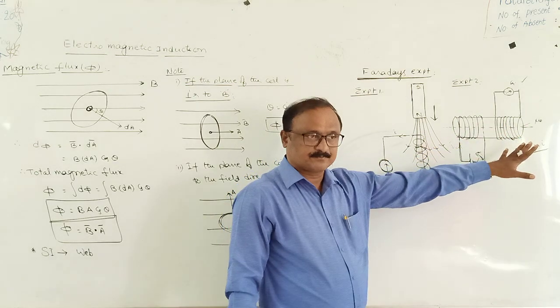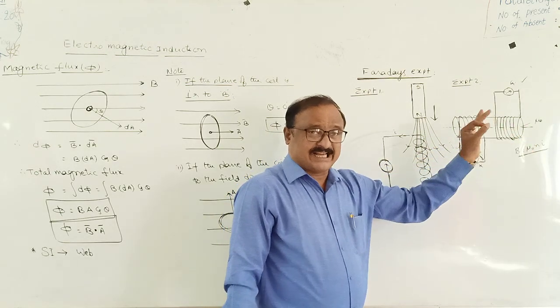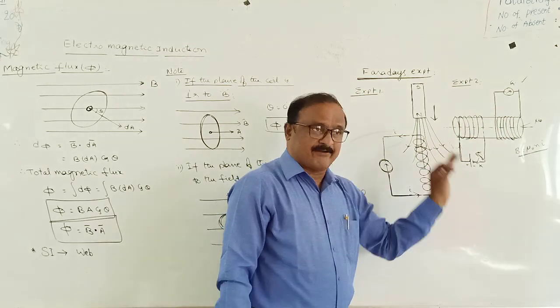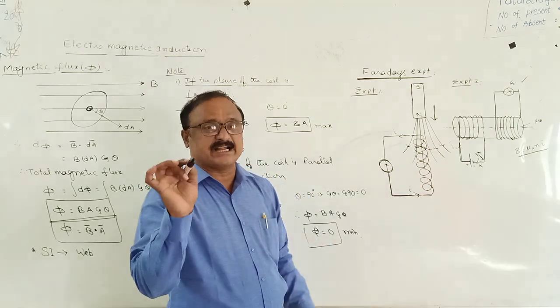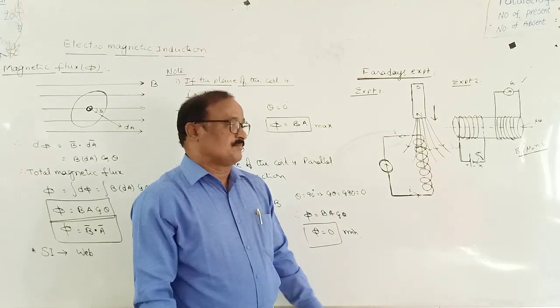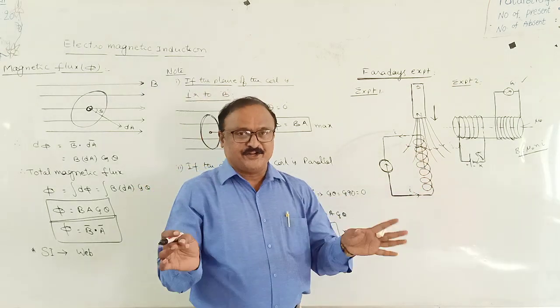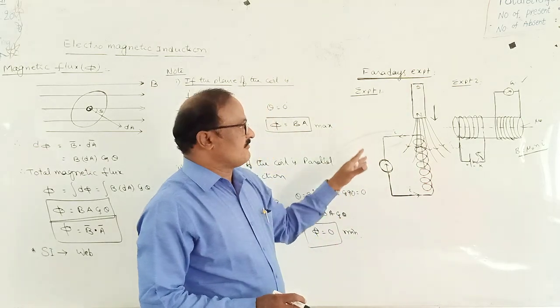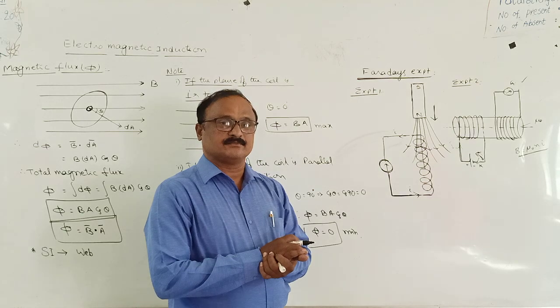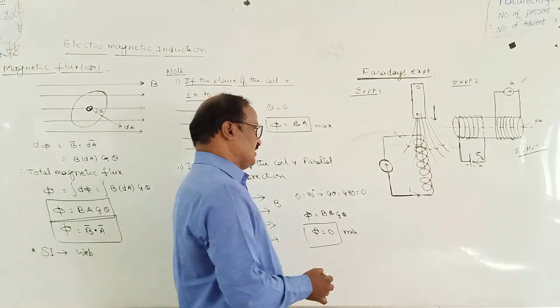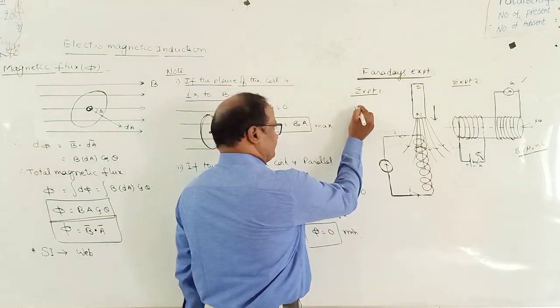That means, when there is a change in magnetic flux linked to the coil, at that moment a current or EMF will be induced inside the coil. This is called Faraday's experiment or Faraday's first law of electromagnetic induction. Right? Okay. Next one, it is the first law.